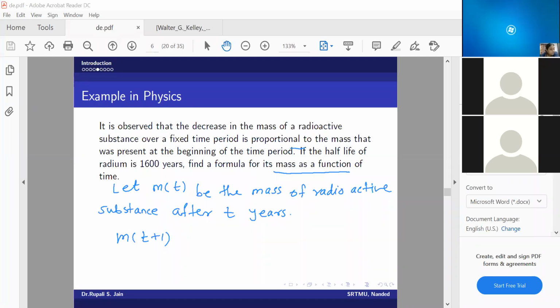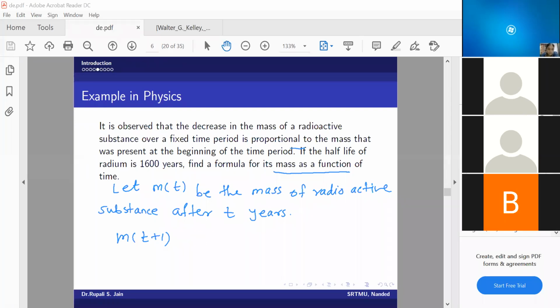So what has been given? It is proportional to the mass that was present at the beginning of the time period. So proportional means some k times m of t, because the beginning of the time period means again m of t. So directly proportional, so k, and since it is a decrease, I will consider the proportionality constant as minus. K is any proportionality constant.